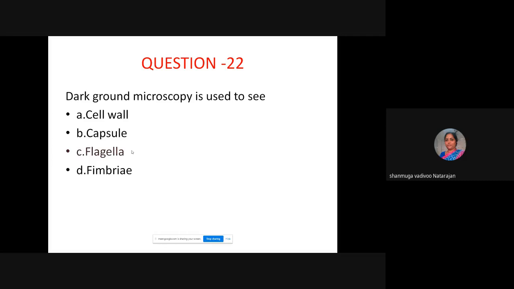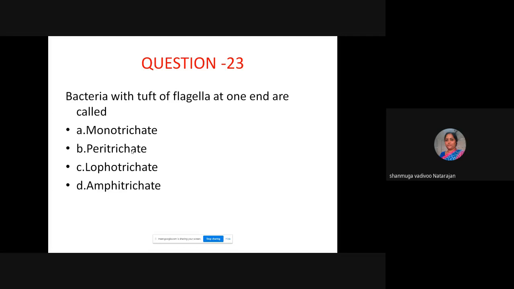Yes. So the option is C. So it demonstrates the flagella. Okay. Bacteria with flagella typically at one end are called what? The arrangement of flagella also you would have learned in your UG. Tuft of flagella at one end, at both ends. One flagellum at one end is monotrichous. Monotrichous.